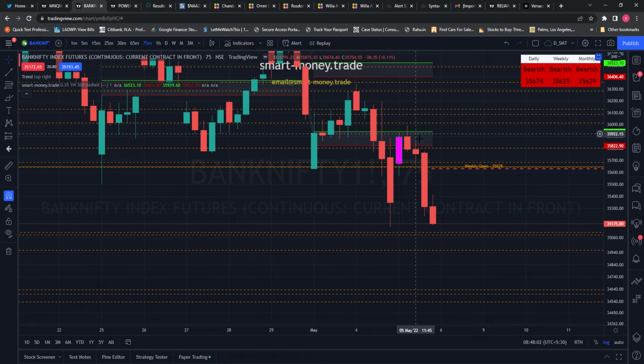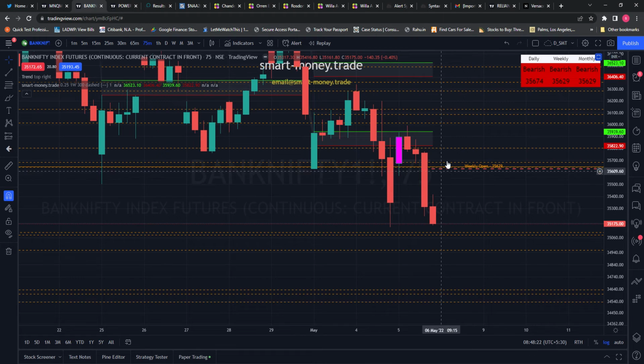This was a demand zone when Bank Nifty was trading above it, but as soon as Bank Nifty managed to close below it, this demand zone turned into a supply zone. So as soon as Bank Nifty came around here, it met with a lot of supply from the bears, and we can see there was a nasty reversal.